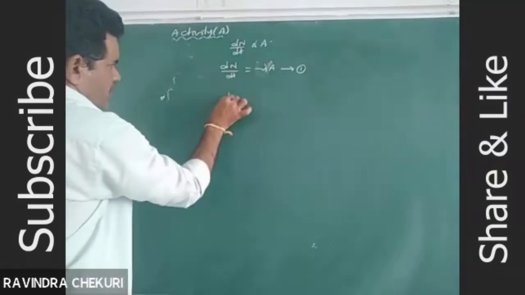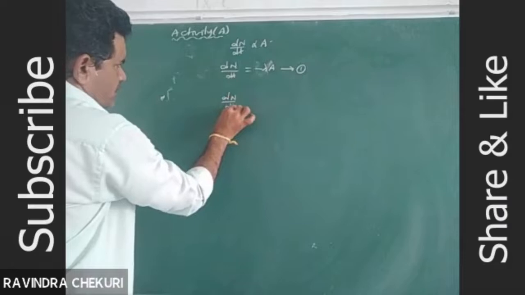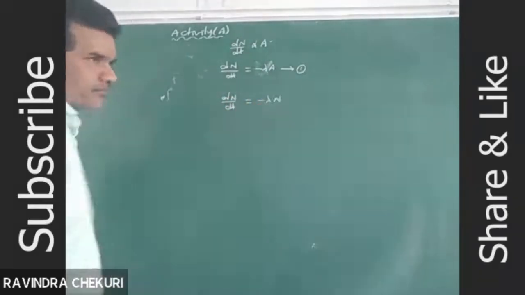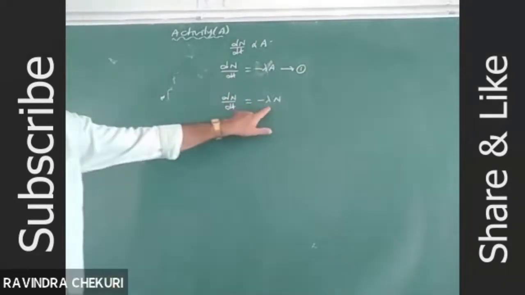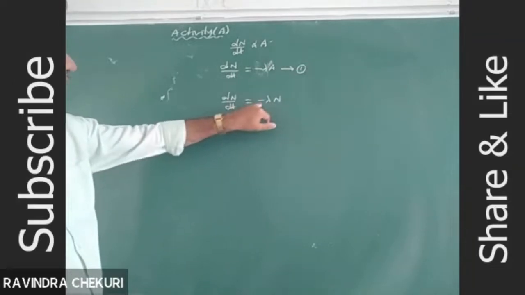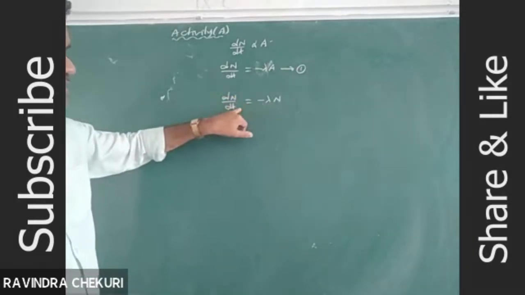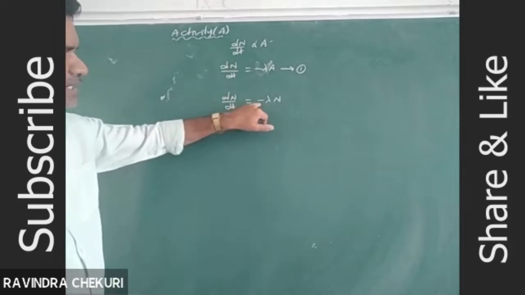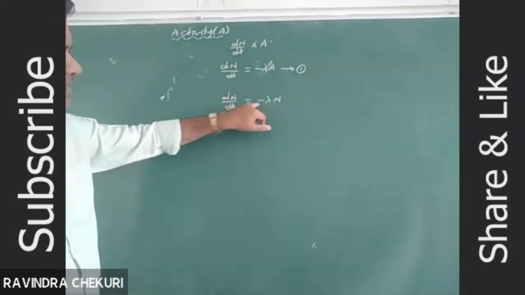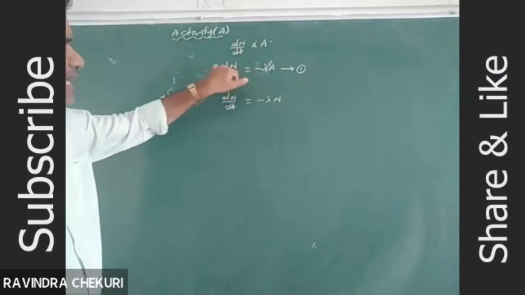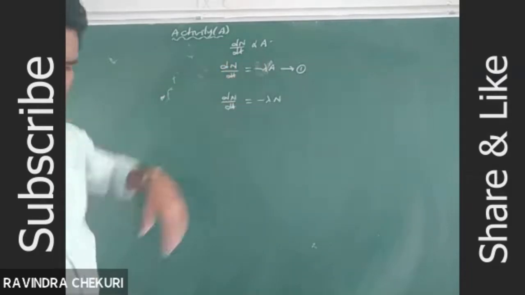So dN by dt is equal to minus lambda into N0, or dN by dt is equal to minus lambda into N. So as time increases, the rate of disintegration decreases. What is the meaning of the negative sign? As time increases, rate of disintegration decreases. In a similar way, as time increases, activity of the radioactive sample decreases.